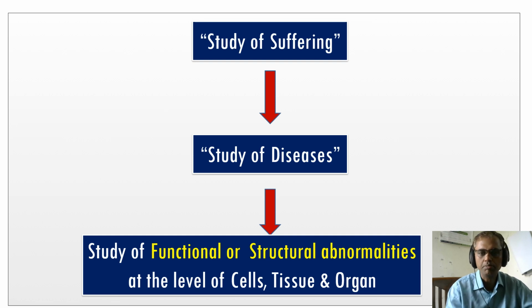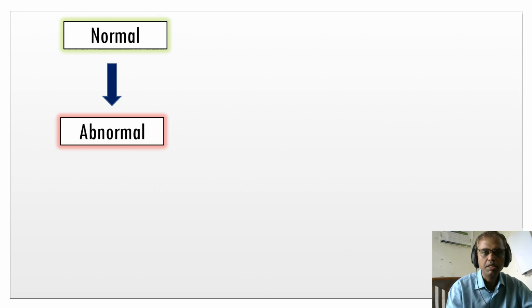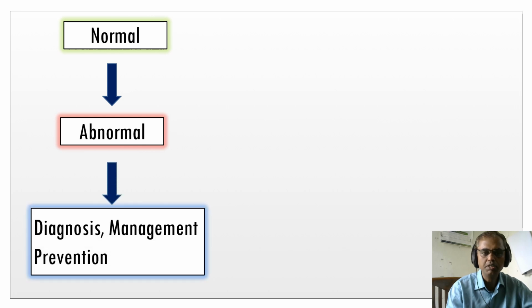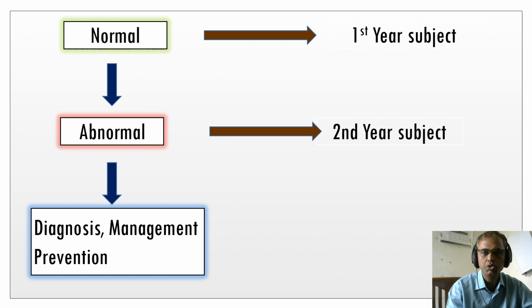The question will come, how to define the abnormality. If you know the normal, then it is very easy to identify the abnormal. If you are able to identify the abnormal, it is very easy to diagnose the disease, and to manage and prevent those diseases. That is the reason in the first year we study the normal subjects like anatomy, physiology and biochemistry, and in the second year we study the abnormal. The second year subjects, forensic medicine as well as pathology, are the abnormal. I always tell the students in the class, the second year subjects are the abnormal, but not the teachers.